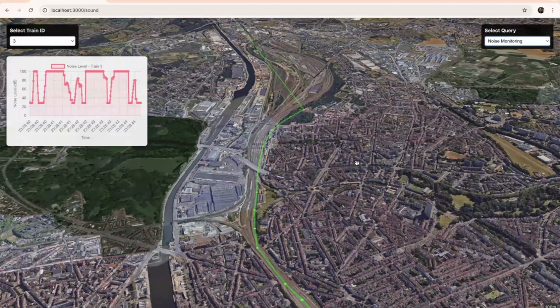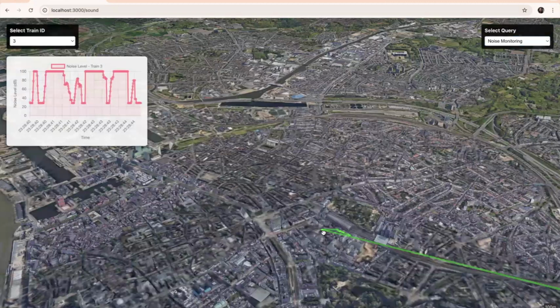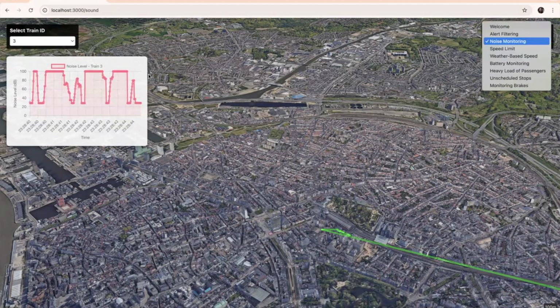We can also look for the noise. So here we are trying to see how much the train impacts a neighborhood. We can choose here for this train, which is train 3. We can see the noise level here, and we can see how much it affects.